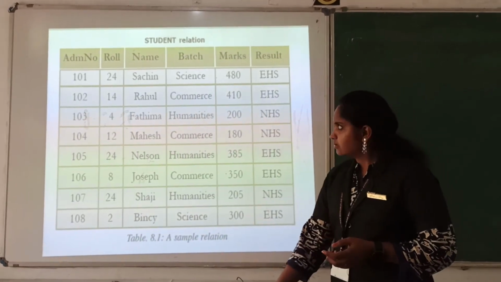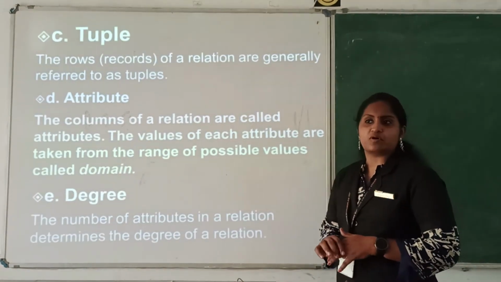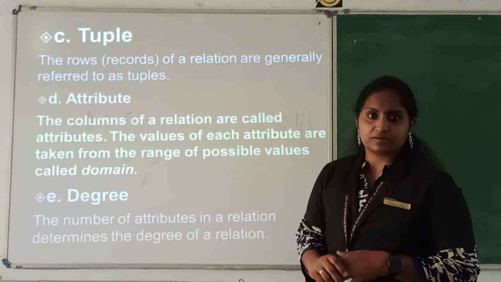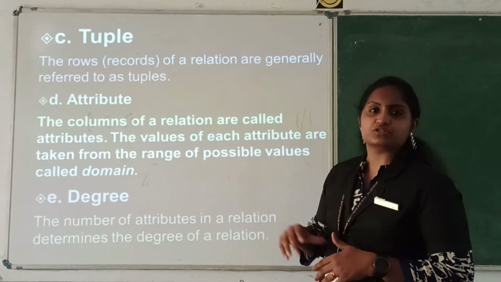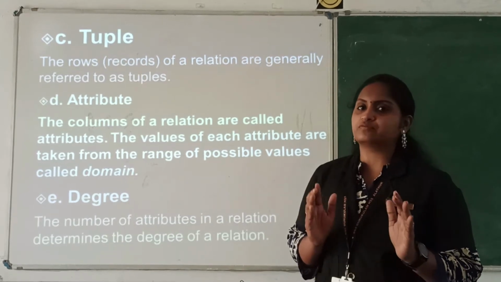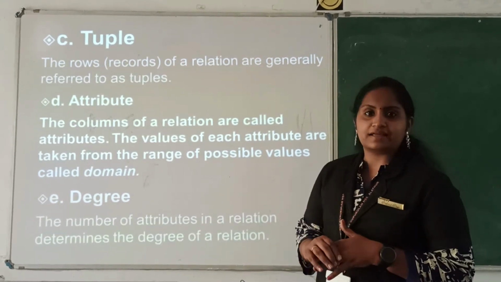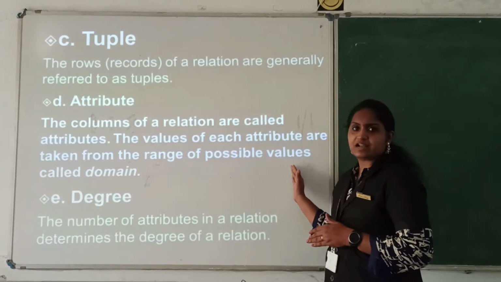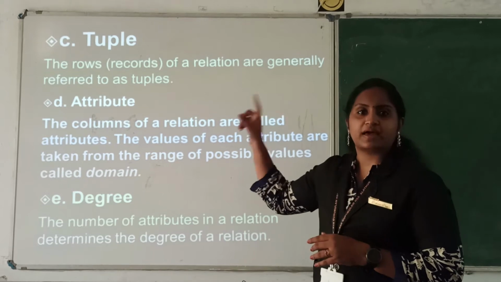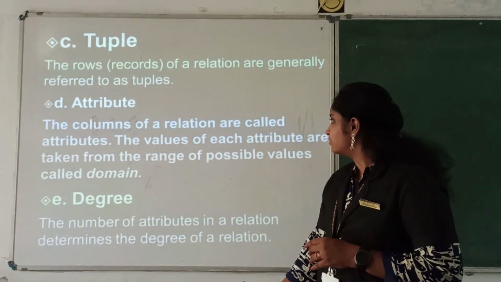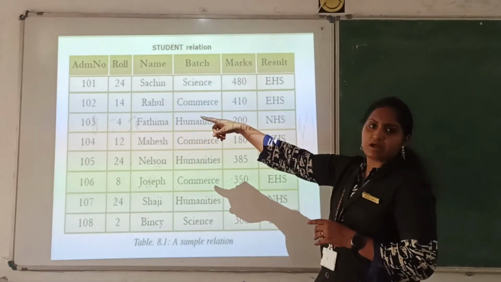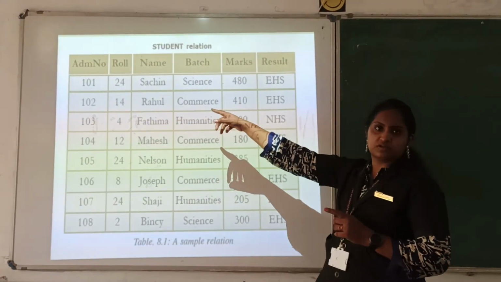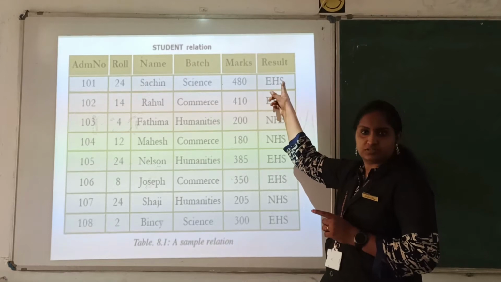Next we are going to discuss what a tuple is. A tuple means the rows. The rows in a table are known as tuples. It's an important word, please keep that in mind. Another one is attribute. That means the column heading. Here the attributes are admission number, roll number, name. So we have 6 attributes in this.